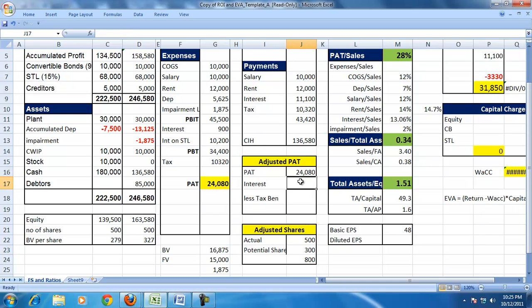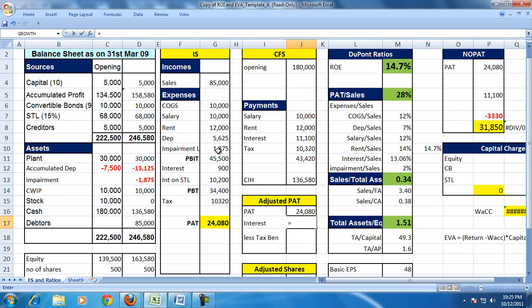But because of the potential shares, you need to make an adjusted PAT. An adjusted PAT will adjust for the convertible bond interest minus the tax benefits of the interest, which is 0.30, into 900.